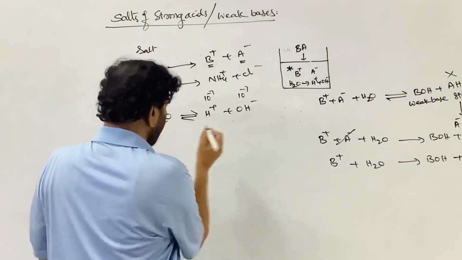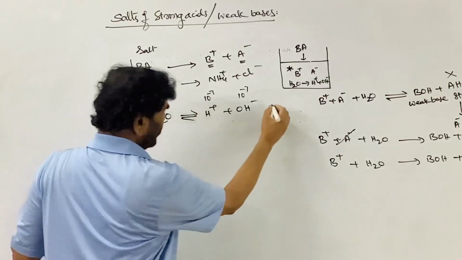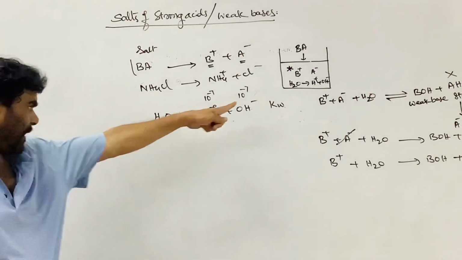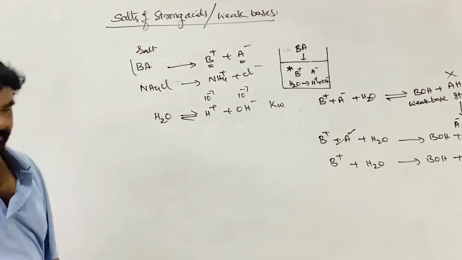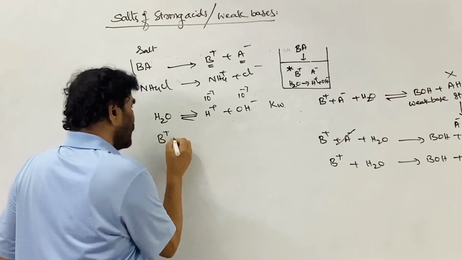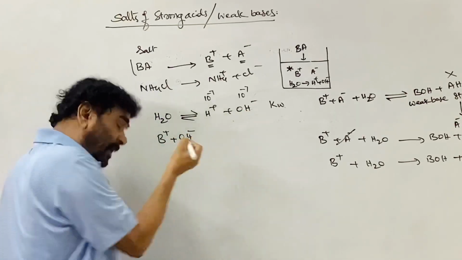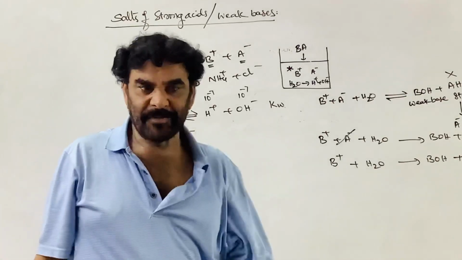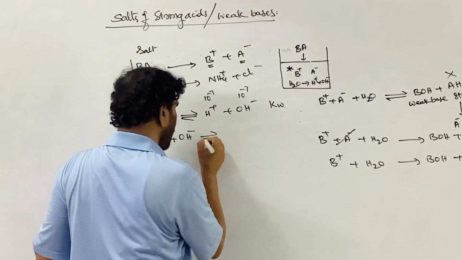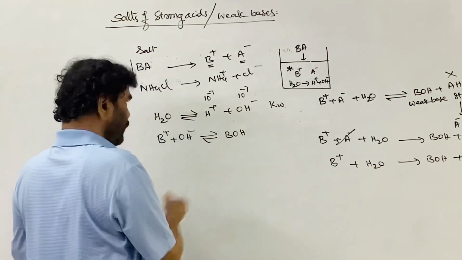Or I can write this. This is the equilibrium existing in the solution. This is the Kw expression; the equilibrium constant for the reaction is Kw. Now, only the cation B plus takes the OH minus ion from this equilibrium, readily available in the water, and the B plus ion combines and forms its corresponding BOH, the weak base.